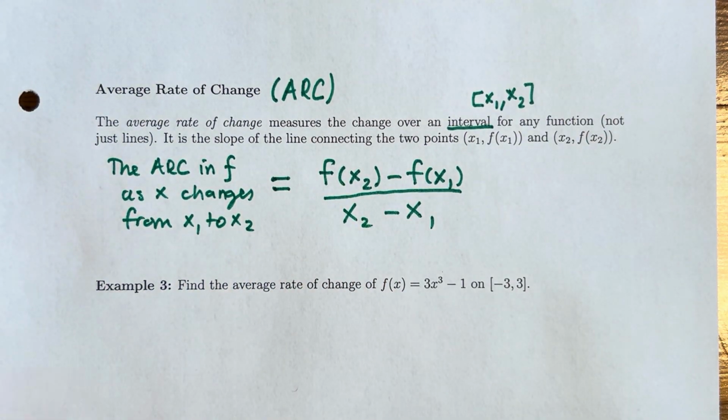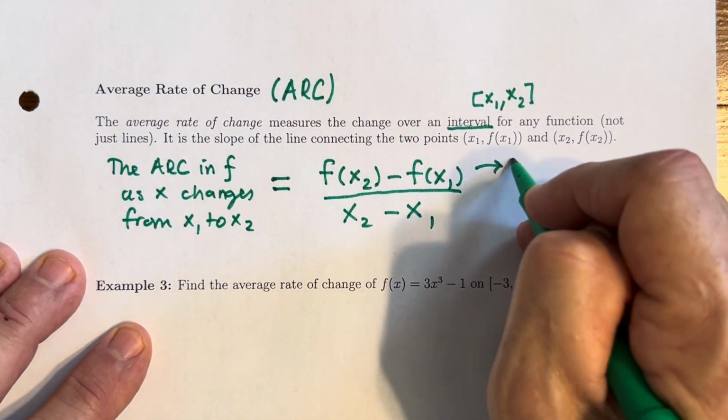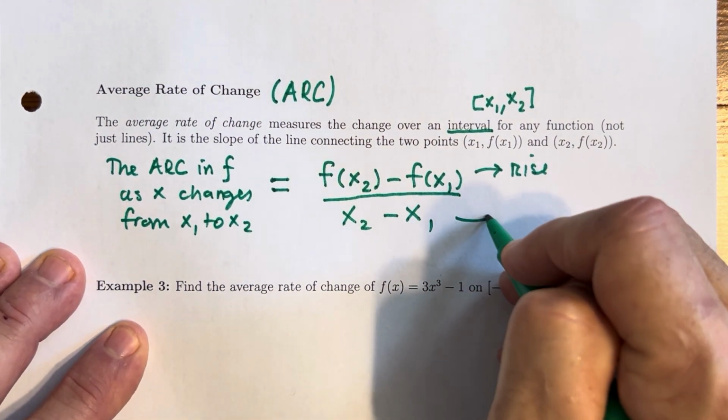So there's your rise over your run. Your numerator here is your rise, and here's your run.